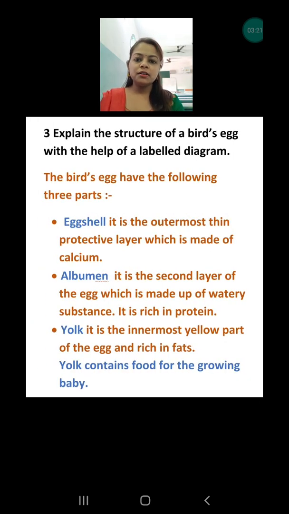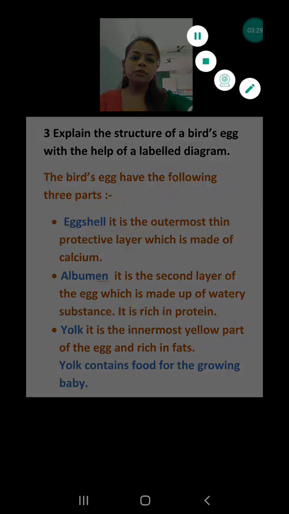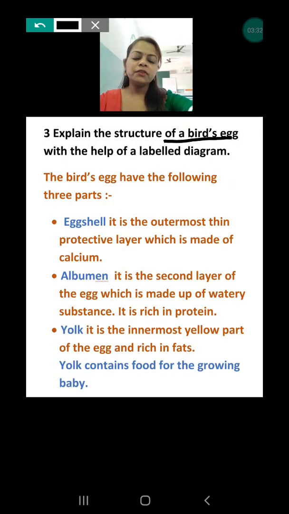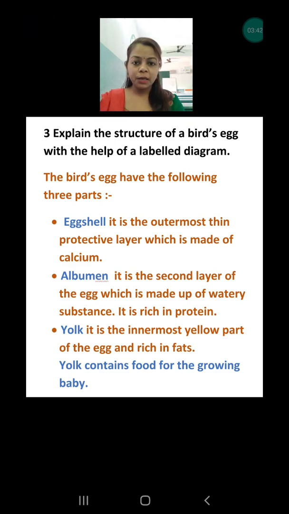Our next question is, explain the structure of a bird's egg with the help of a labeled diagram. Here one word has been used so that you can recognize the answer. The question is asking about the structure of the egg laid by birds, because you all know insects also grow from eggs, but their eggs are a little different from a bird's egg. So here we are going to discuss the structure of the bird's egg, not the other eggs. A bird's egg mainly has 3 parts. The first is eggshell, the second is albumen, and the third is yolk.